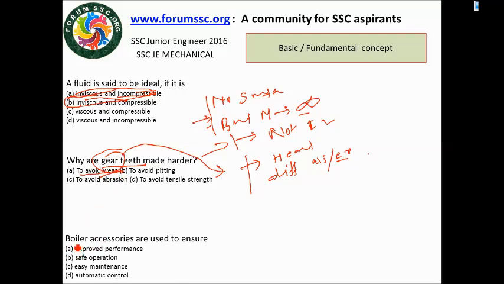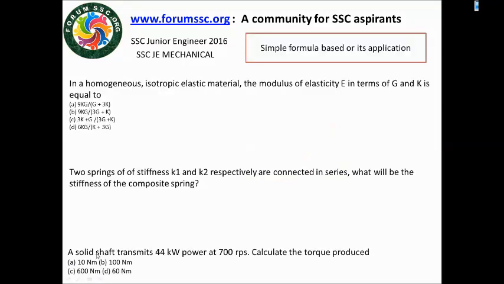Boiler accessories. What is a boiler? We know its accessory parts are the economizer, preheater and superheater, always for improving performance. Next questions are simple formula-based questions, like the modulus of elasticity; basically we have three or four formulas regarding this, and this one is the correct answer.